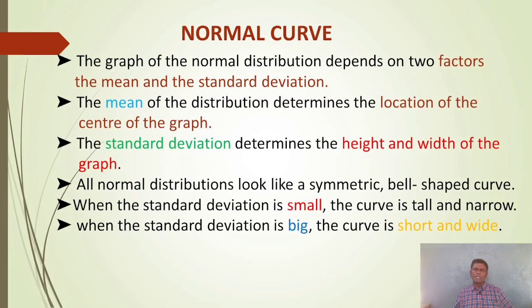Now let us see about the normal curve. The graph of the normal distribution depends on two factors, the mean and the standard deviation. The mean of the distribution determines the location of the center of the graph. The standard deviation determines the height and width of the graph. All normal distributions look like a symmetric, bell-shaped curve. When the standard deviation is small, the curve is tall and narrow. When the standard deviation is big, the curve is short and wide.